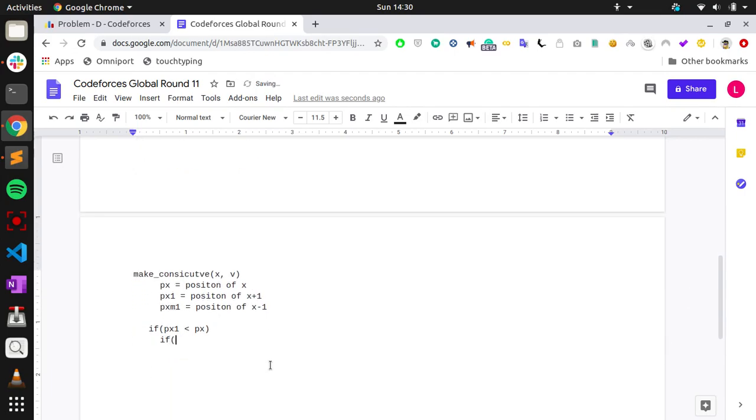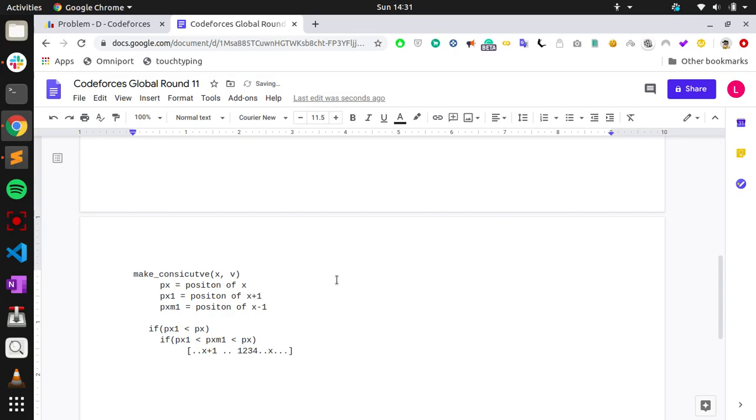In case px1 is before pxm1, in this configuration, x plus 1 is like this, then we have some numbers, then we have 1, 2, 3 and so on up to x, and we have some numbers.